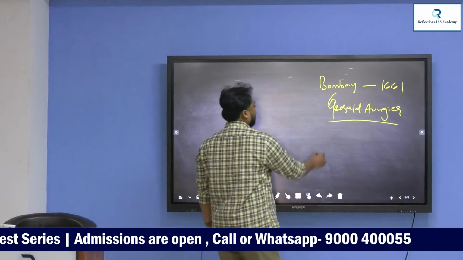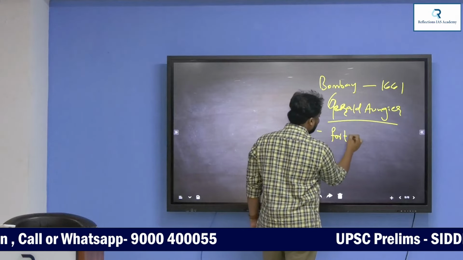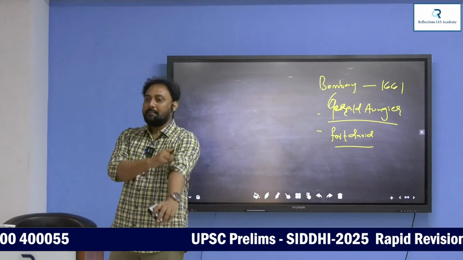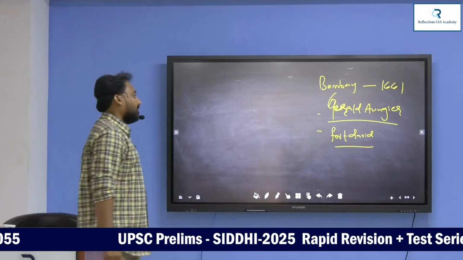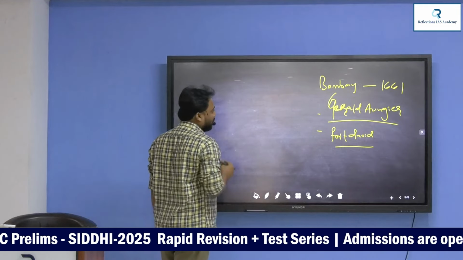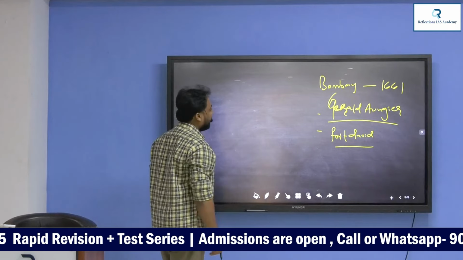In Bombay they built a fort called Fort David. Bombay is actually called Mumba Dweepam. Later it was named Bombay by the English.